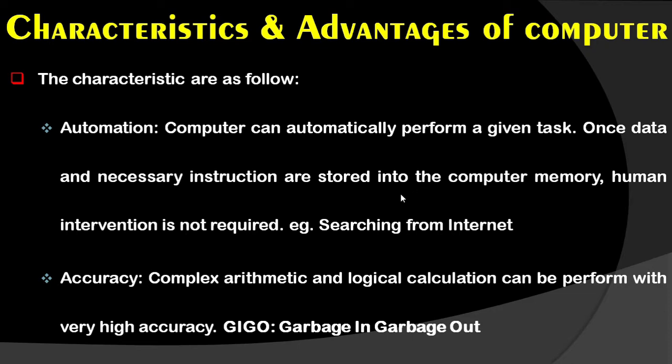For example, we need to calculate 12 into 7. We know that we can do it manually. 12 sevens are how many, students? 84. That we know very well. But instead of 12, if by mistake we make a typing mistake and press 11 into 7, what answer will we get? That is 77. But actually we needed to multiply 12 by 7, not 11 by 7. So when you provide wrong input, you get wrong output, which is considered garbage in, garbage out. So this is the second characteristic of the computer.